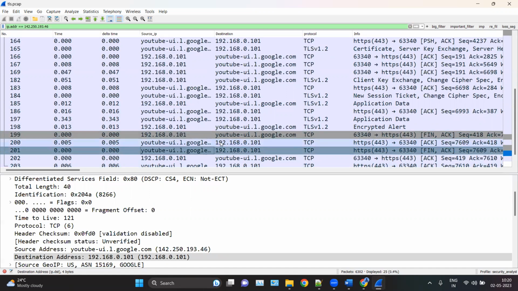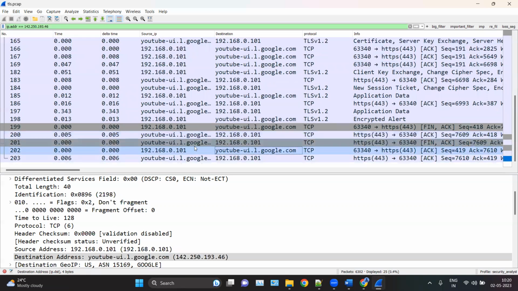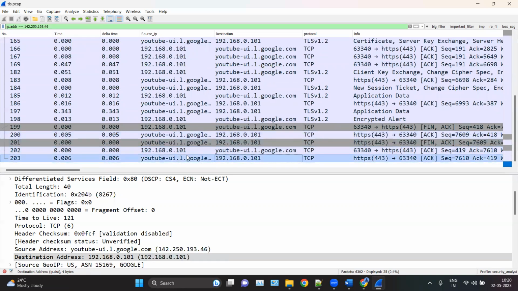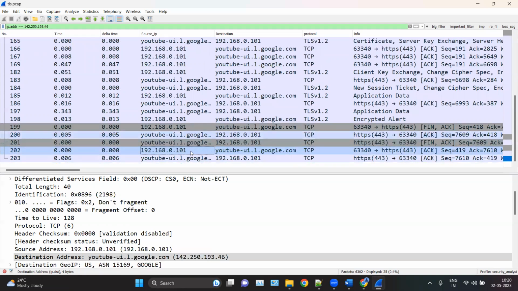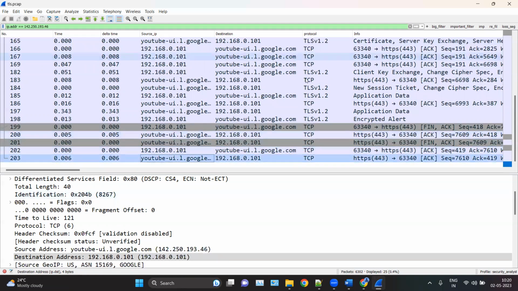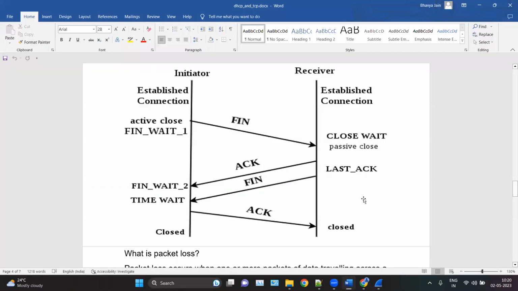So the server also wants to terminate the connection, and then we are sending the ACK packet again. Basically, in most of the cases, it is the four-way process: FIN, ACK, and then FIN, ACK packet. In some cases we are getting the ACK packet in extras. That is the full process.